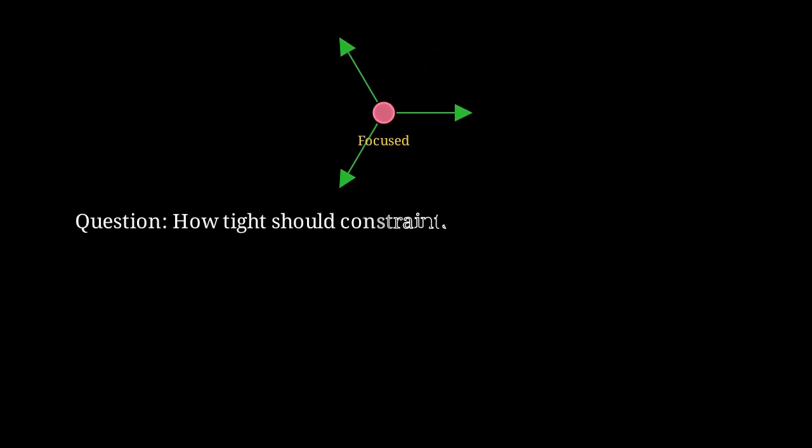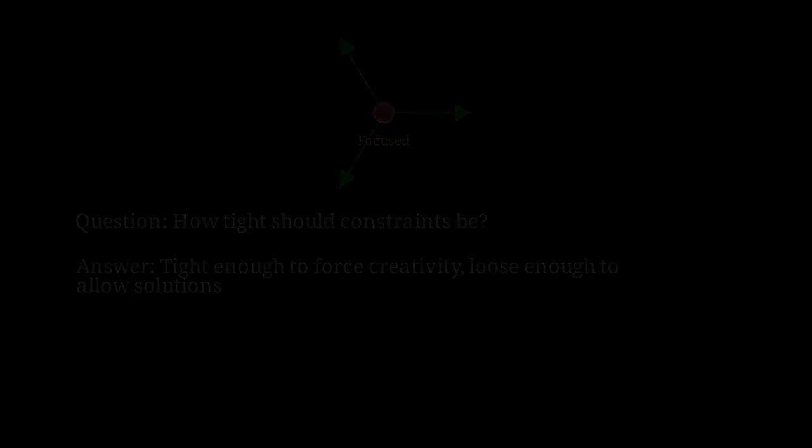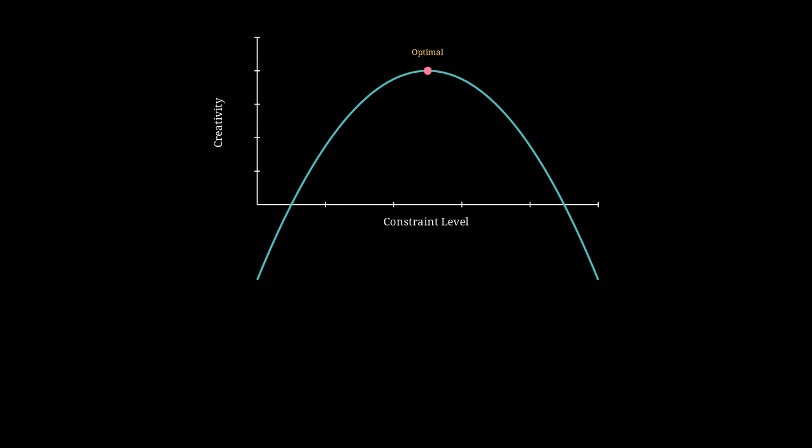This raises an important question. How tight should constraints be for optimal creativity? The answer is they should be tight enough to force creative thinking, but loose enough that solutions remain possible. It's a delicate balance. The relationship between constraints and creativity follows an inverted U-curve. This curve shows that too few constraints lead to paralysis from infinite options, while too many constraints make solutions impossible. Peak creativity occurs at moderate constraint levels.